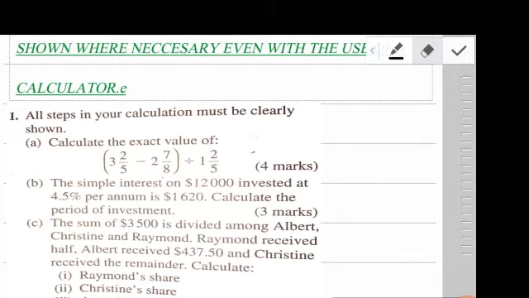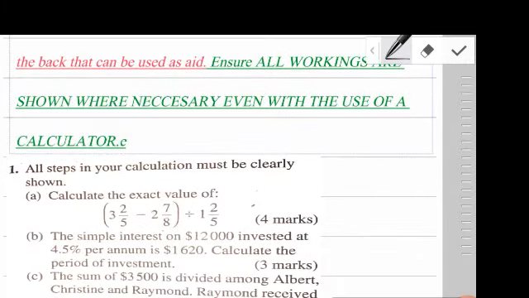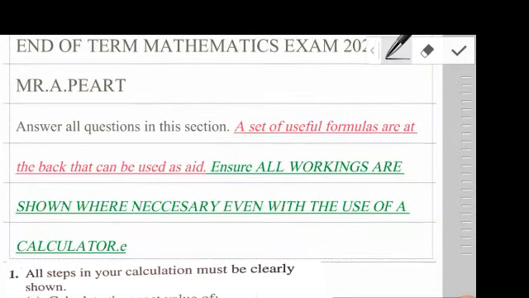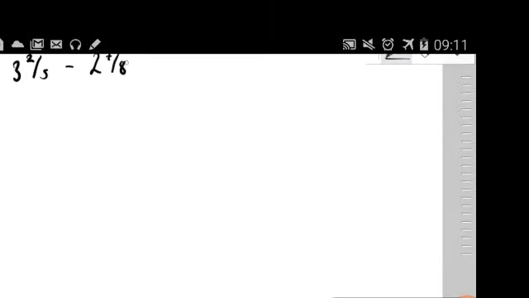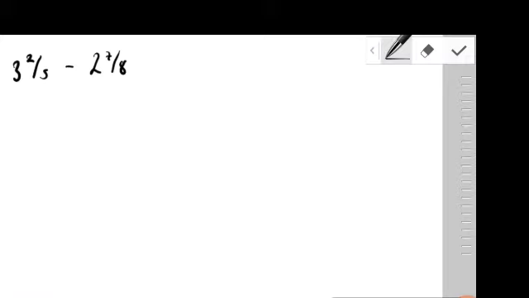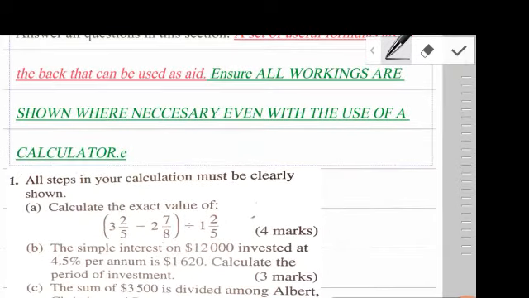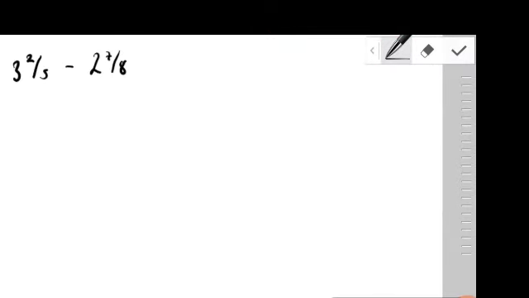All right, so I'm just going to go to a second page here. This is (3 2/5 minus 2 7/8), and that is going to be divided by 1 2/5.